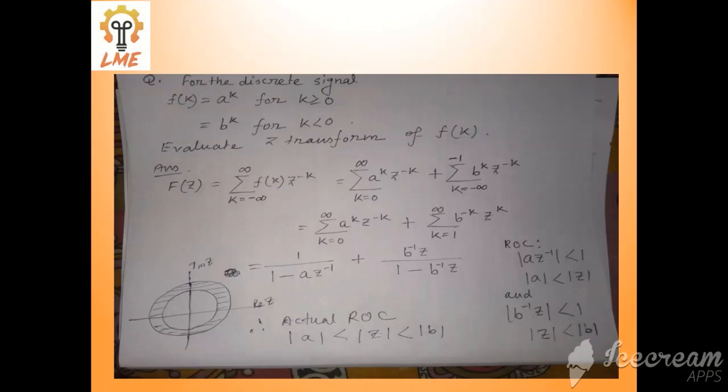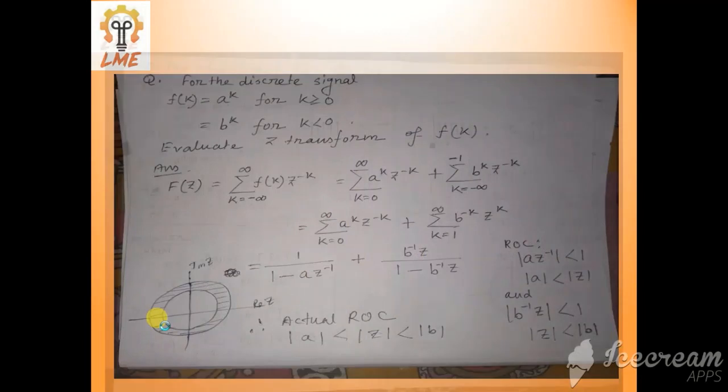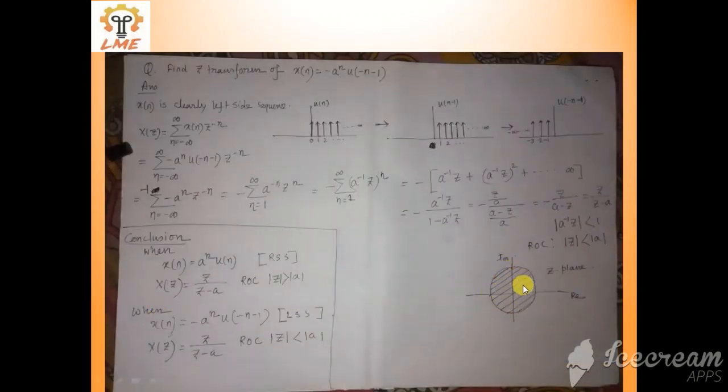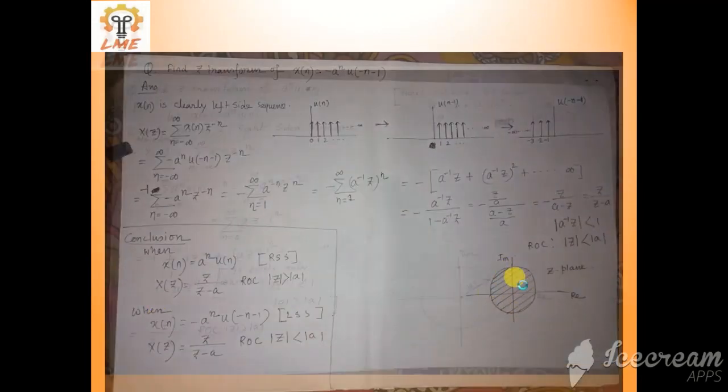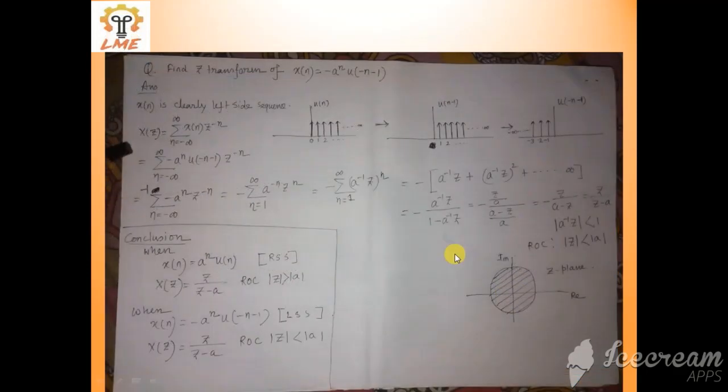For any value of z inside that region of convergence, this z transform will exist. Only in the shaded region the z transform will exist. In the previous case also, only in the shaded region this z transform will exist. Here also only in the shaded region this z transform will exist.